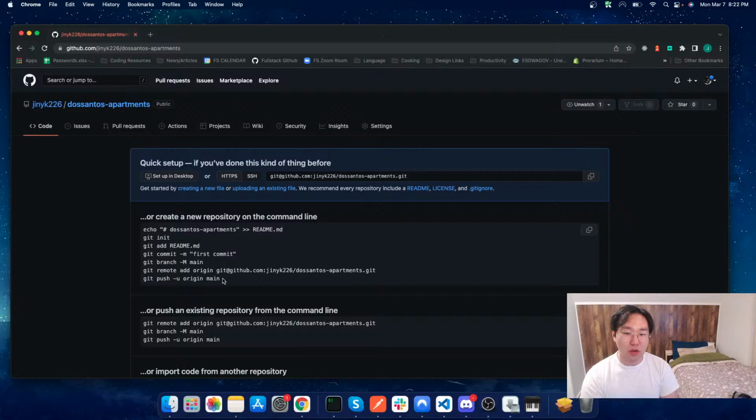So what we're going to see in these commands is an echo of the README, which is saying, okay, go ahead and create this README inside of this folder. I'm not too familiar with echo personally, I apologize. I want to say that this is actually going to create the folder. So I don't want to do this. I just made the folder right now.